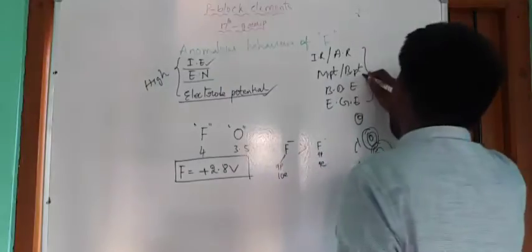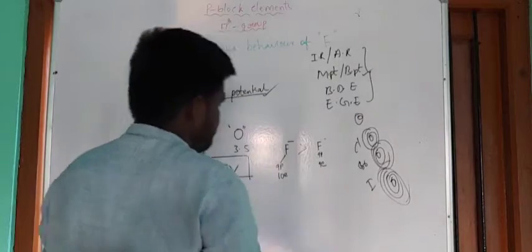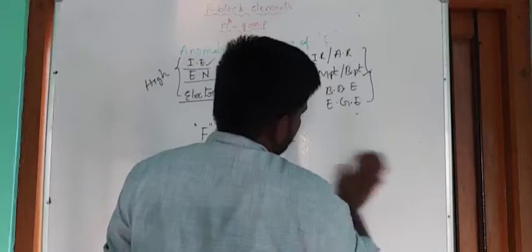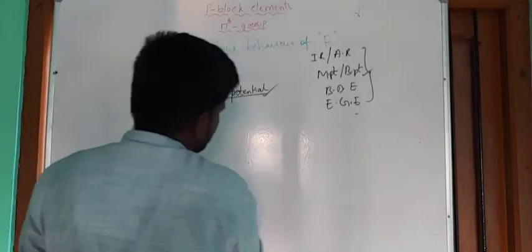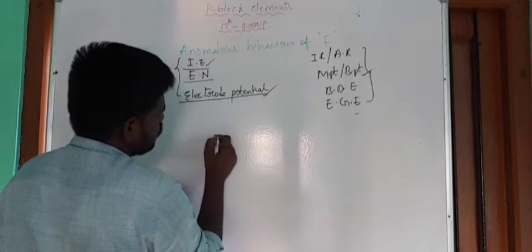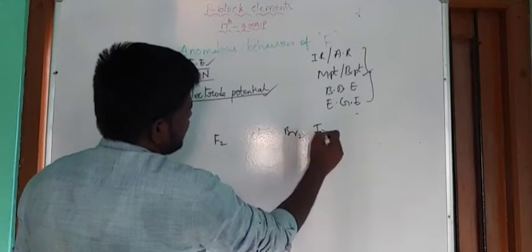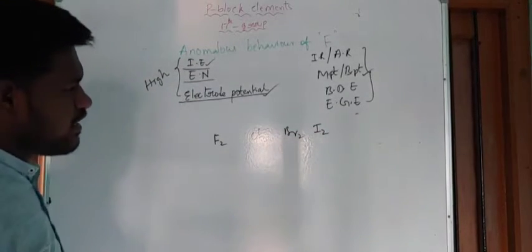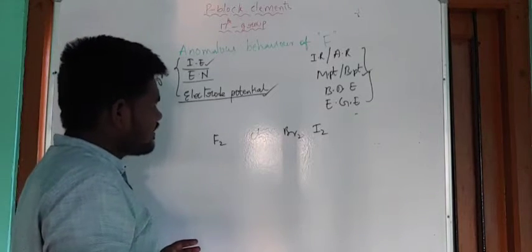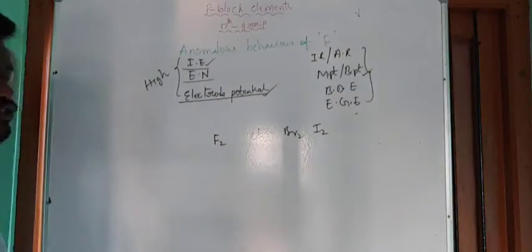Okay, and the melting and boiling points. So right guys, the melting point exhibited by the fluorine molecule F2 is very low compared with the rest of the molecules of the elements. So now F2, Cl2, Br2, and next one I2. So generally when size and the molecular weight increase,